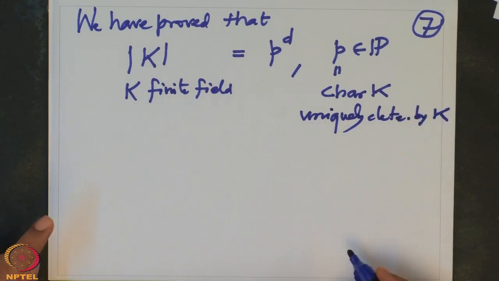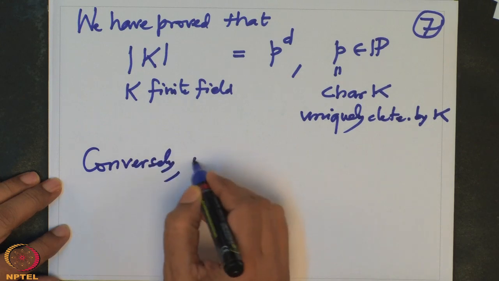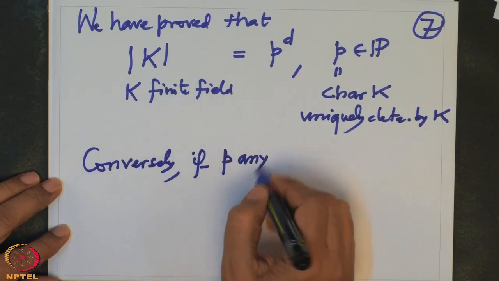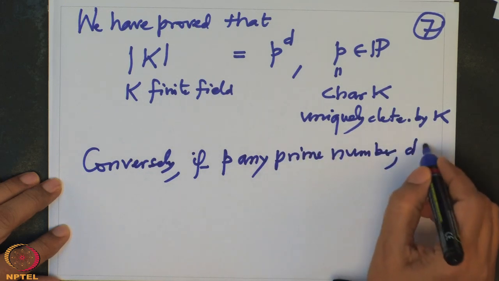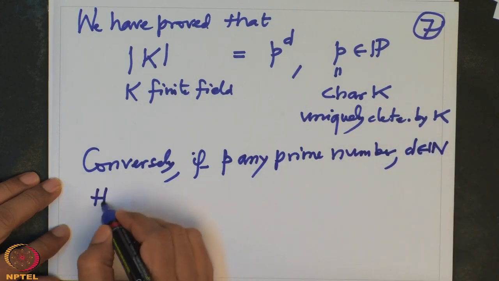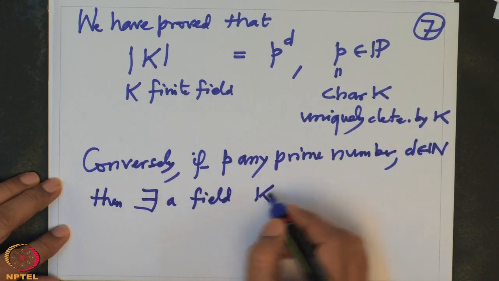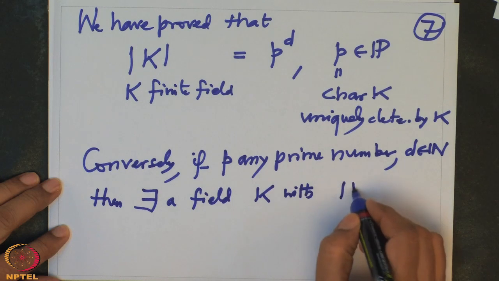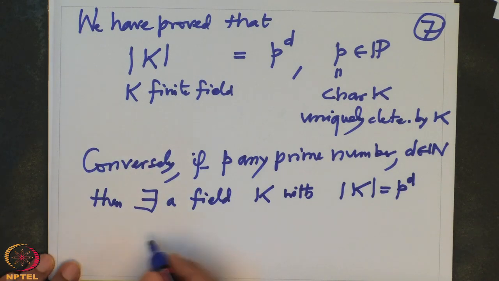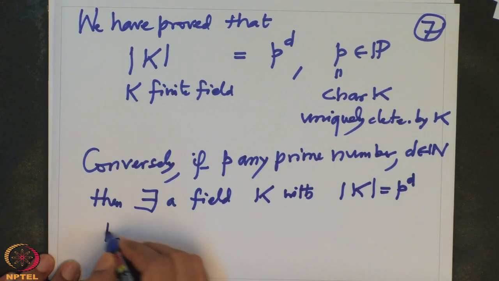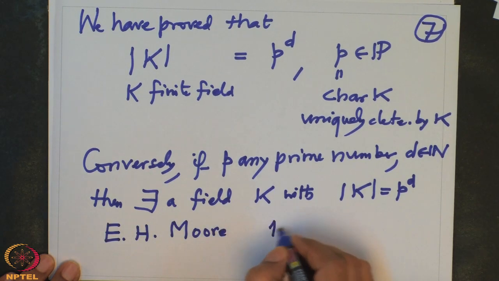Now I want to prove the converse. Conversely, if p is any prime number and d is any natural number, then there exists a field K with cardinality p to the power d. Okay, so this was first proved by E. H. Moore in 1893.